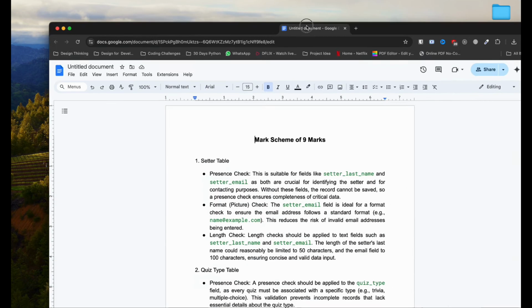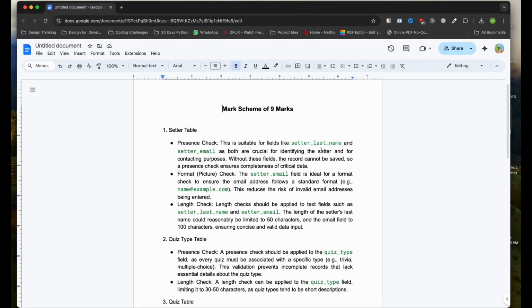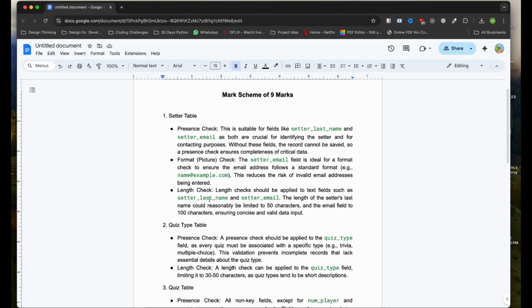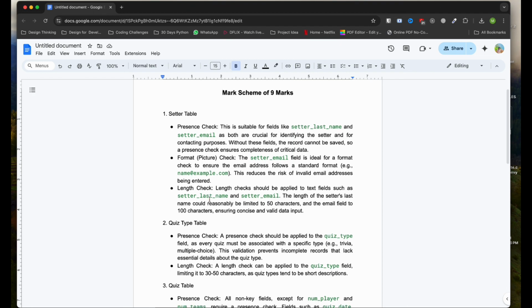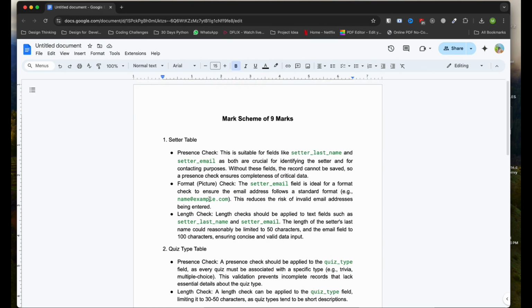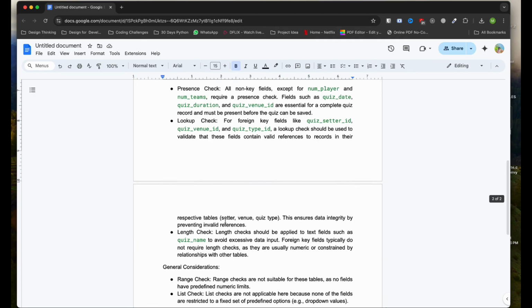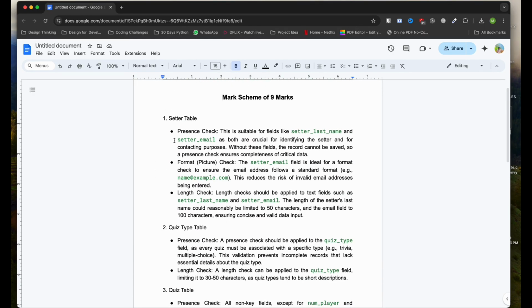So which is this one. So here actually I didn't describe what's the meaning of presence check, format check, length input check, right? So you guys just try to describe it first, and then based on the table give the answer. So suppose the first table is a setter table that I created in question 1D.